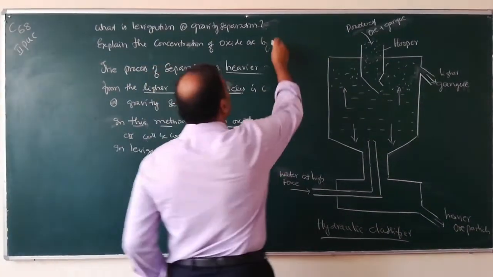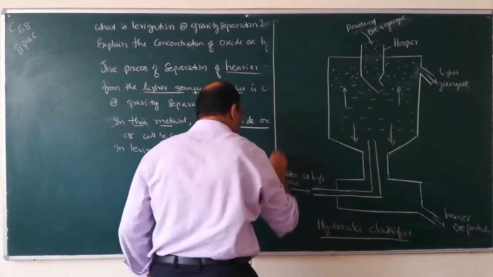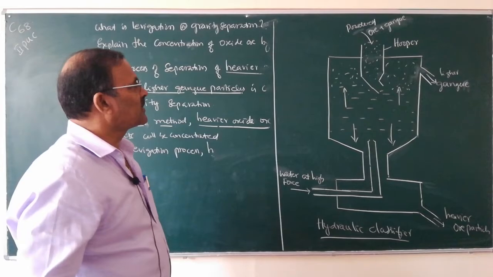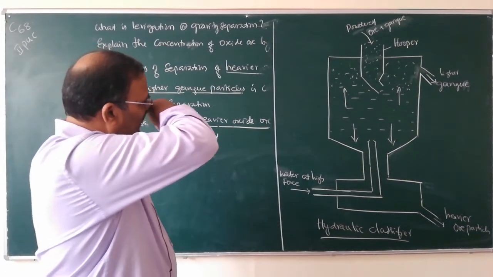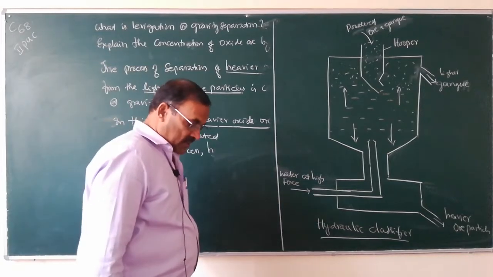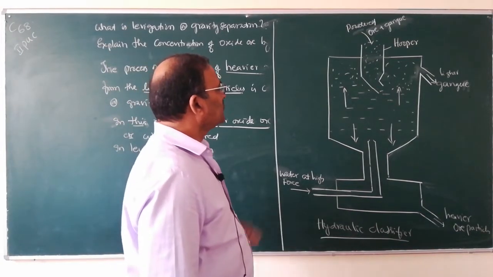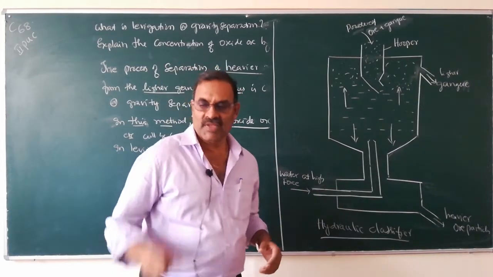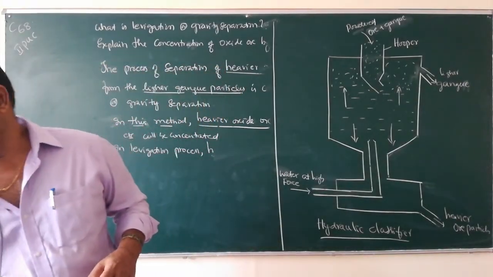The hydraulic classifier is the apparatus used in levitation process for the concentration of oxide ore. What is levitation?